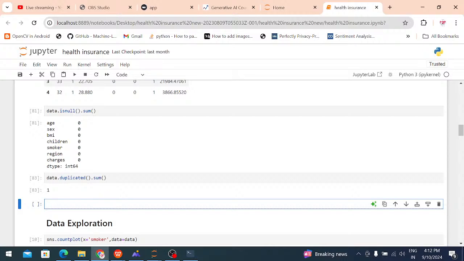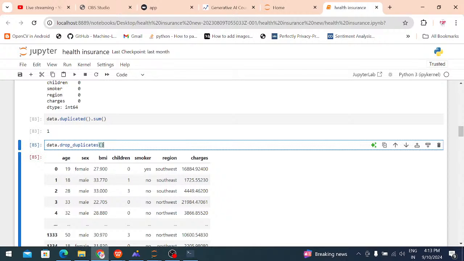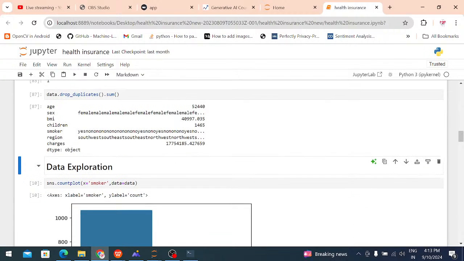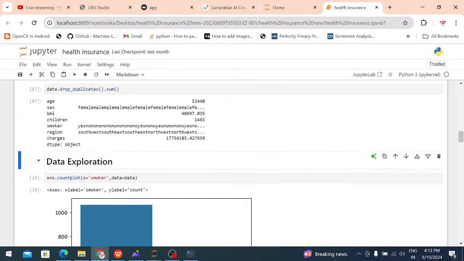Just to drop the duplicates: data = data.drop_duplicates(). Then I check the duplicates again. drop_duplicates followed by sum shows the count. Whatever duplicate data values are there are shown. This is known as the data pre-processing.